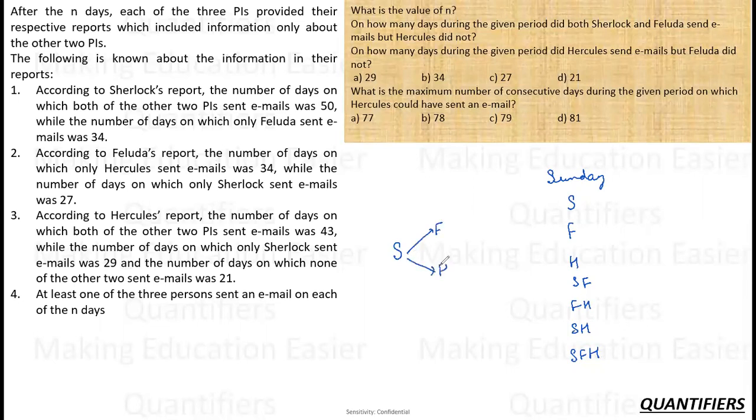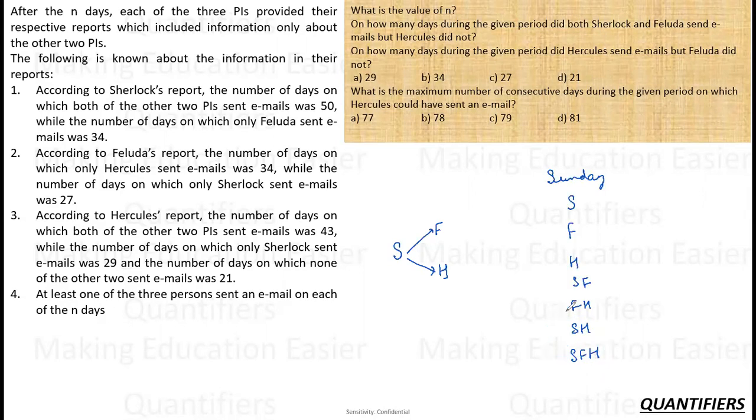Right? Now, let us say I am S, okay, and I am reporting about F and H. Now if I say that F and H both sent the mail on Sunday, so what are the cases I am talking about? This case and probably this case too, right? Because I am only going to give the information about F and H directly. I am not going to give any information about myself. So I cannot exclude the possibility that on a particular day when I am saying that F and H have both sent the mail, it can include me. Whenever I say that on a particular day F and H sent the mail, I can also be included in it. This is the point we need to take care about.